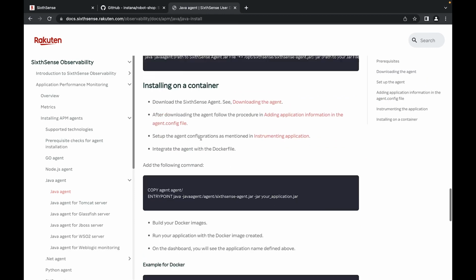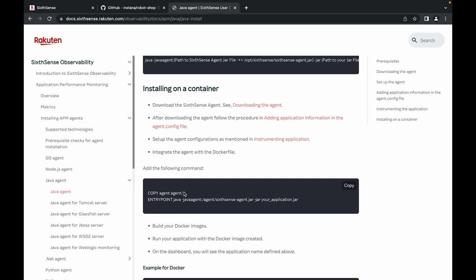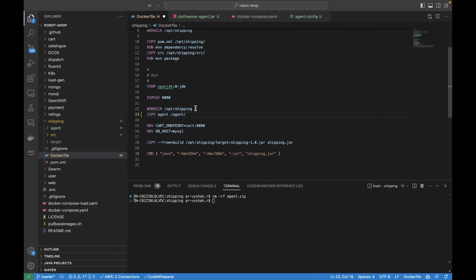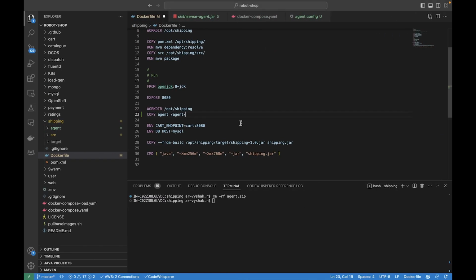Okay, so once I've done copy agent, I need to add this line into the command line. Let's see. Okay, that's good. I think that's it.